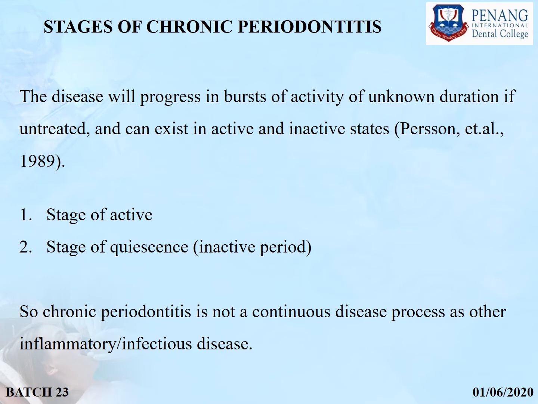Stages of chronic periodontitis. The disease will progress in bursts of activity of unknown duration if untreated and can exist in active or inactive states, as stated by Socransky et al. in 1989. So there are two stages for chronic periodontitis. It can be a stage of active or it can be a stage of quiescence, that is an inactive period. So chronic periodontitis is not a continuous disease process as other inflammatory or infectious disease.